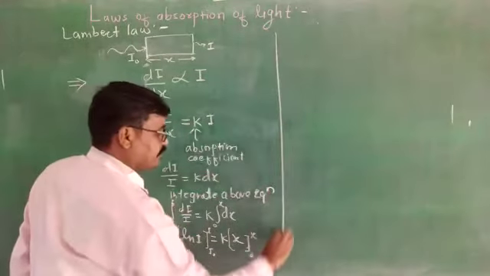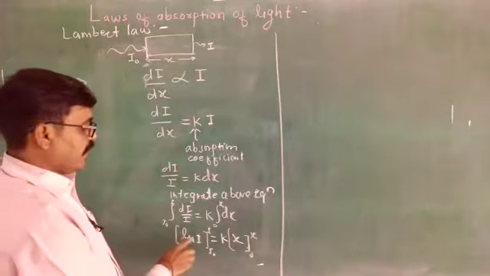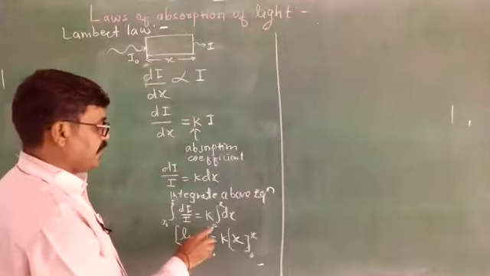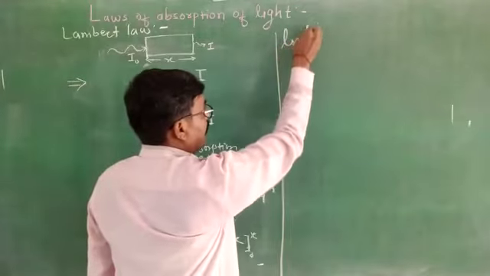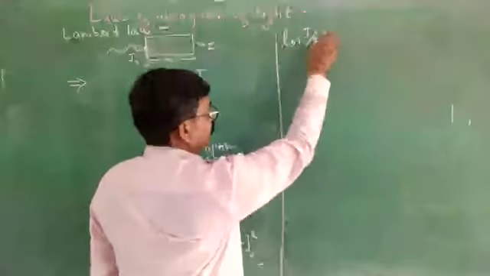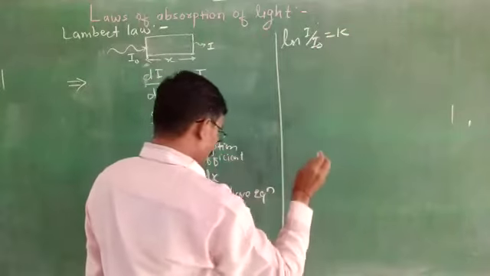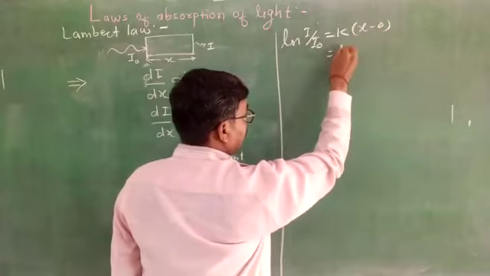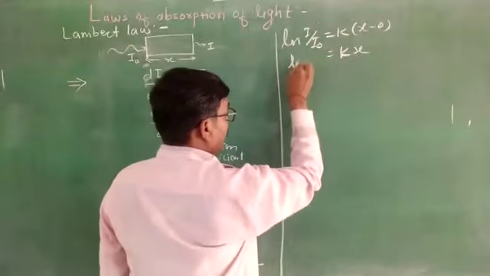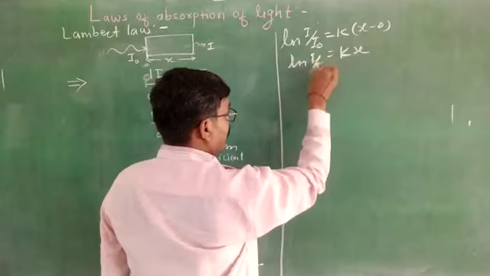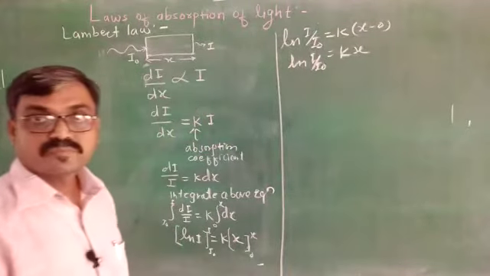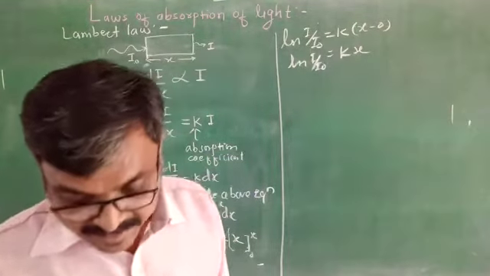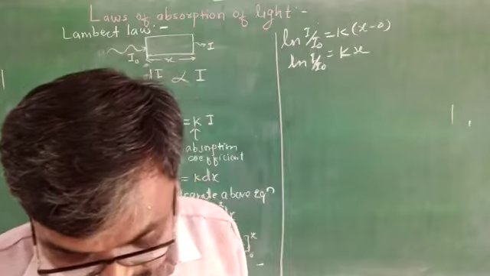Now further, ln I with lower limit I0 and upper limit I, that's why ln I upon I0 is equal to k into x minus 0, that's why it will be x. Okay. Now after solving this further,